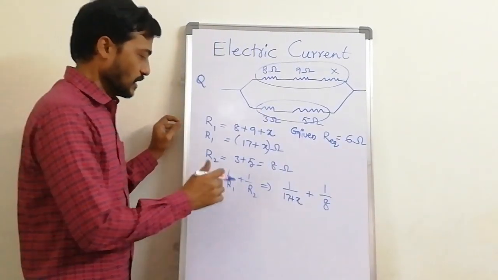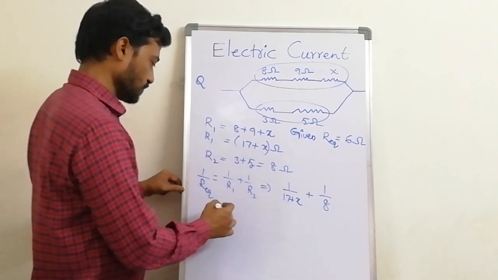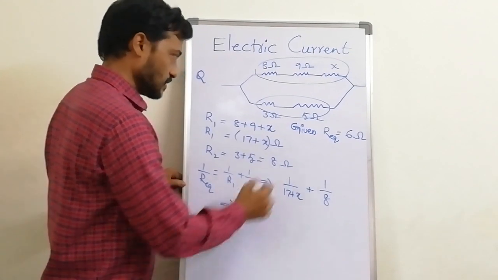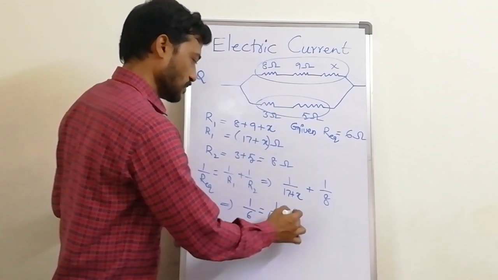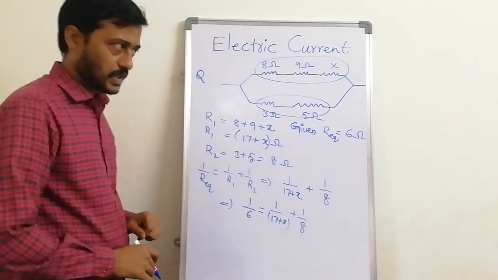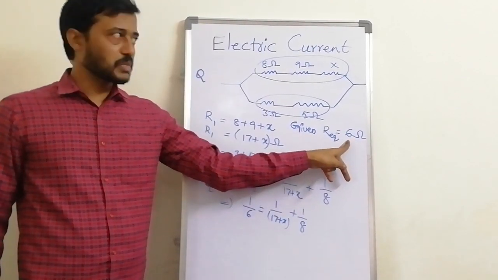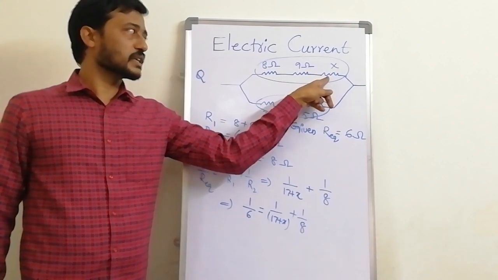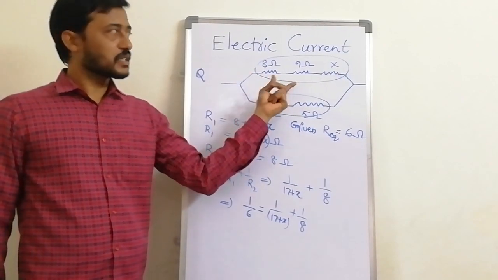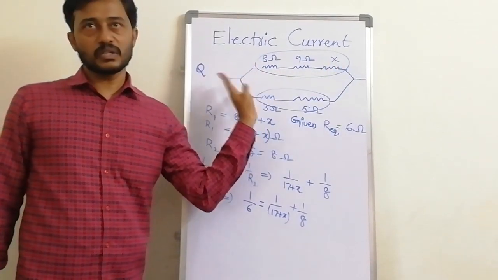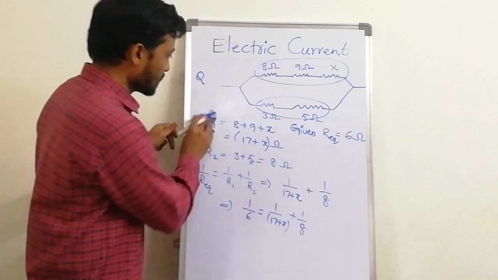I did not give you that at the start. So 1 by 6 is equal to 1 by 17 plus X plus 1 by 8. In the question the entire equivalent resistance is given as 6 ohm, but we have to find the individual resistance at this place, that is X. This circuit arrangement is neither completely in series nor only in parallel, but both series and parallel.